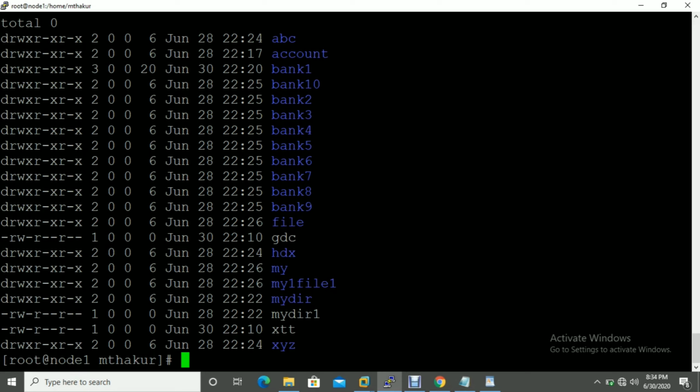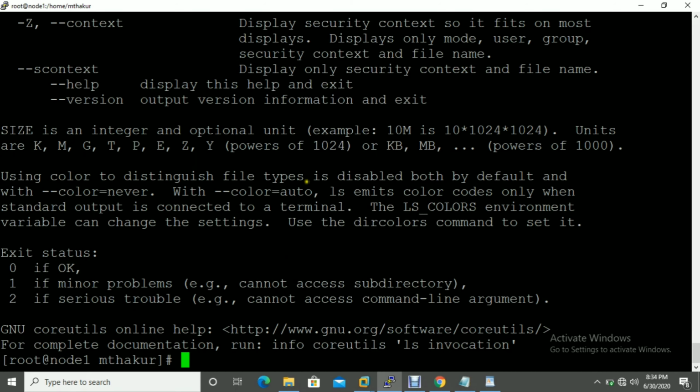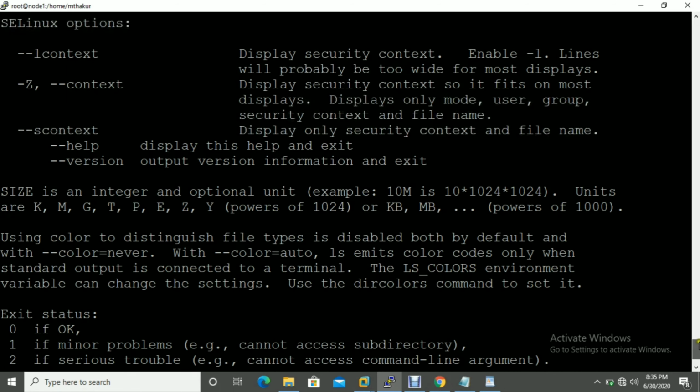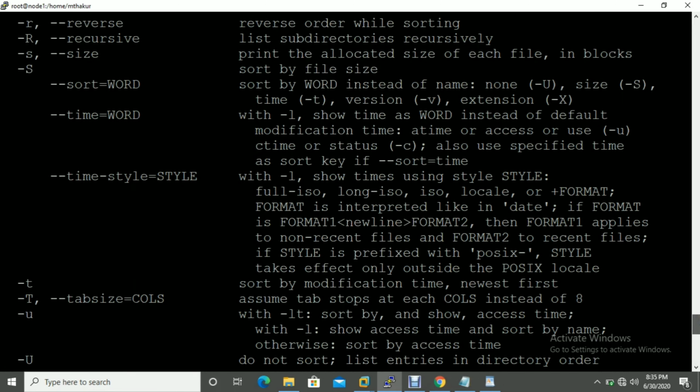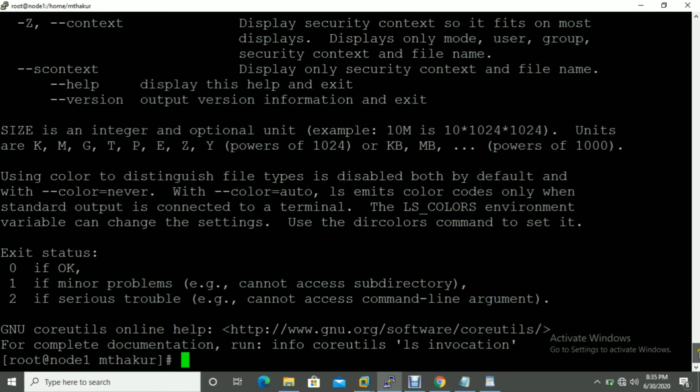Okay, so there are multiple options. If you want to check them, you can use ls hyphen hyphen help. Here you can see multiple options are showing. You can go and easily read this, and you will get more information.